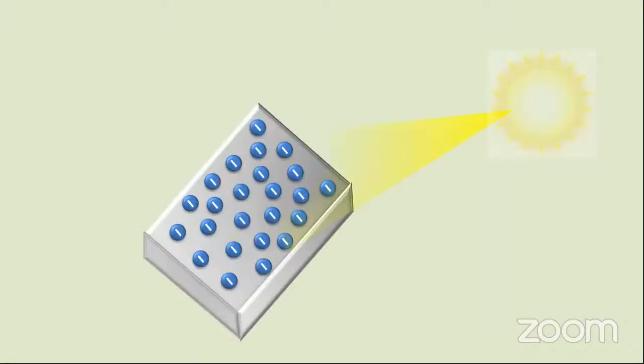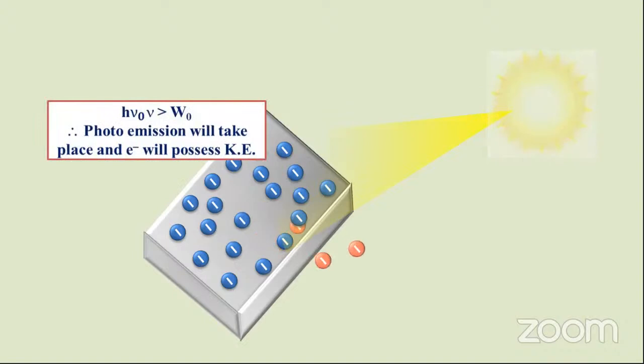Whenever light is allowed to fall and this phenomenon takes place, electrons get out, so we can observe that h nu naught is equal to or greater than W naught. There are two cases. Whenever the work function W naught is equal to the photon energy h nu naught, photo emission is possible.